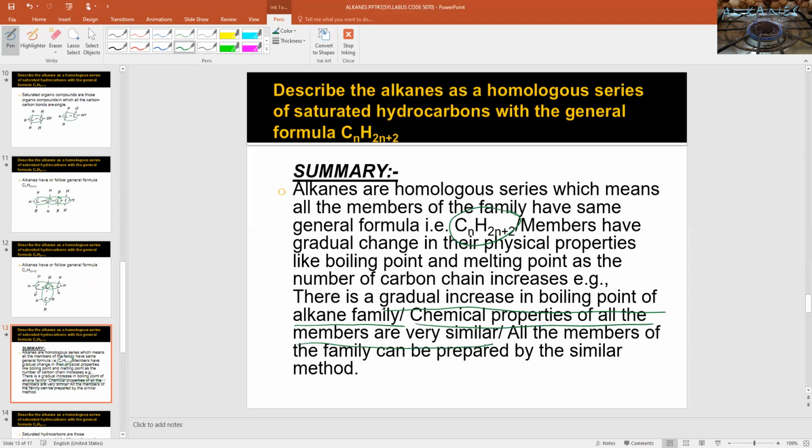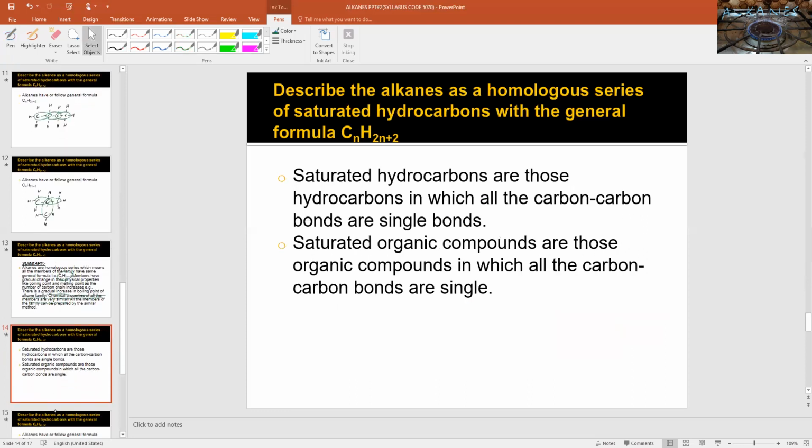All the members of the family can be prepared by a similar method. Saturated hydrocarbons are those hydrocarbons in which all the carbon-carbon bonds are single covalent bonds. Other organic compounds are also termed as saturated if they contain only carbon-carbon single bonds.